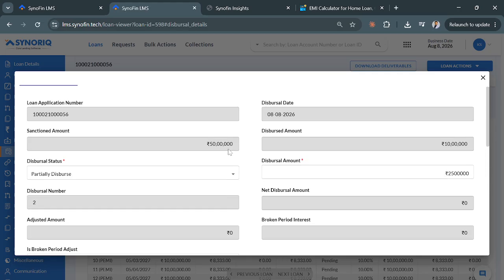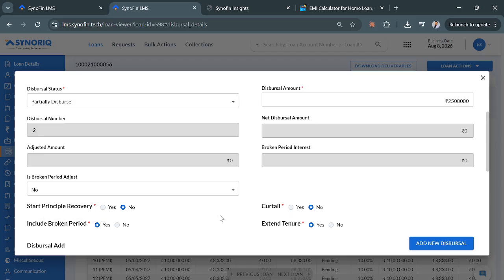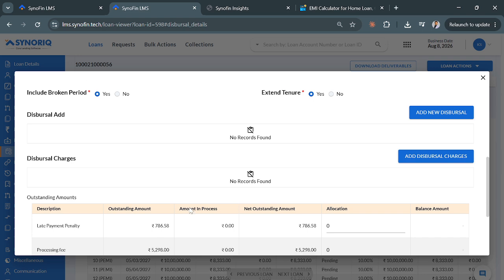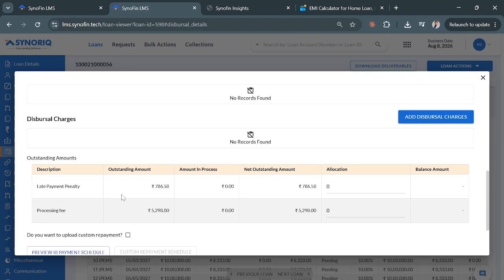So these are the options while creating a tranche. Now let's see the repayment schedule. I can also add a new charge here while creating a tranche. Some customers charge a processing fee for giving a new tranche, right? I can add a processing fees charge here.